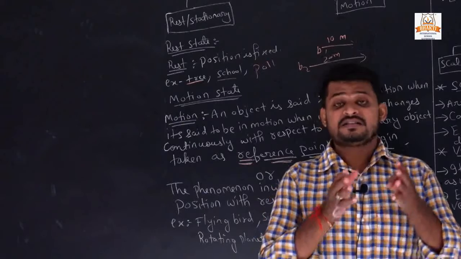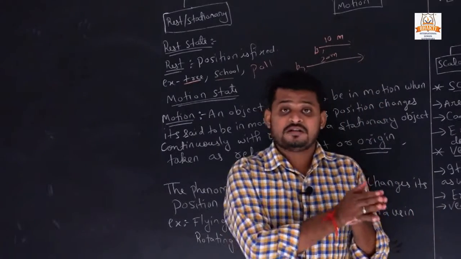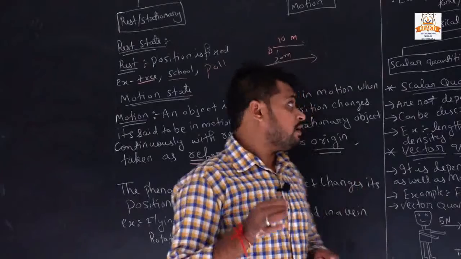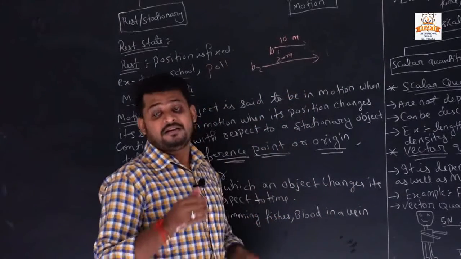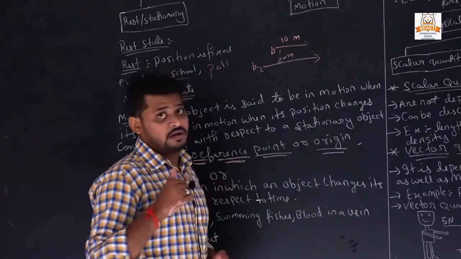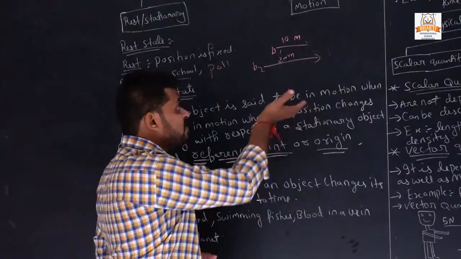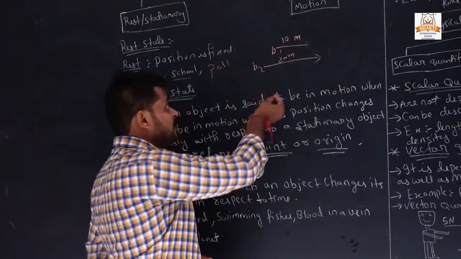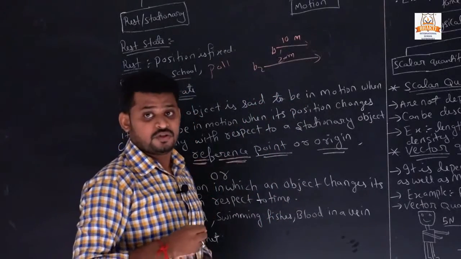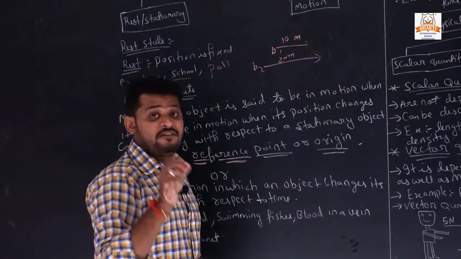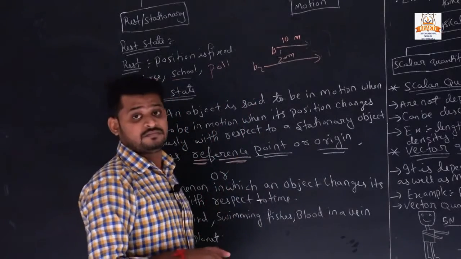Here their statements are false. Why? Because they don't clarify which object they are far away from. They don't have a fixed point, so the statement is wrong. The statement is right when they have a fixed point.